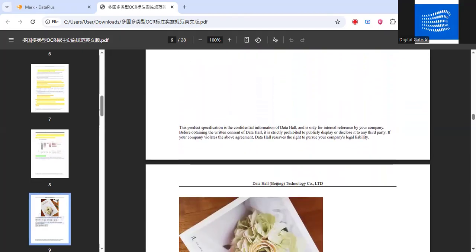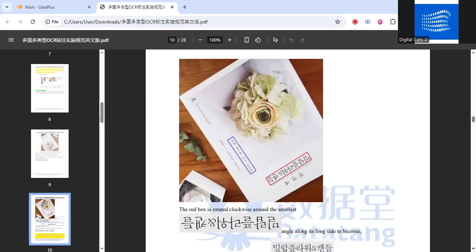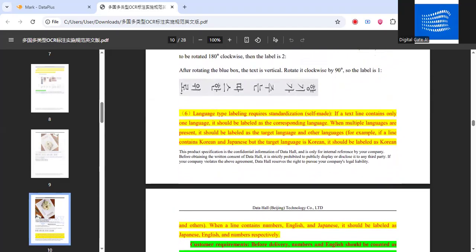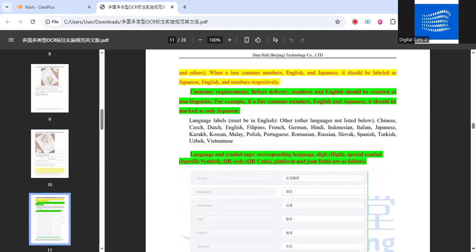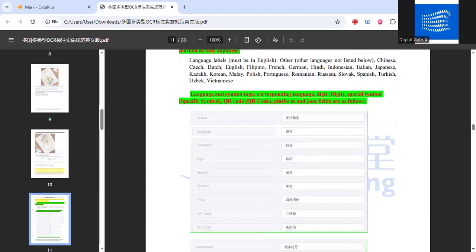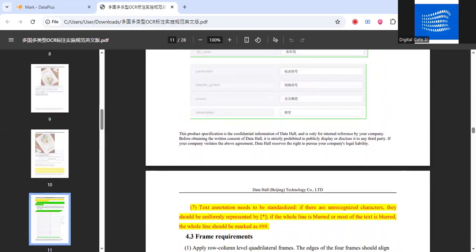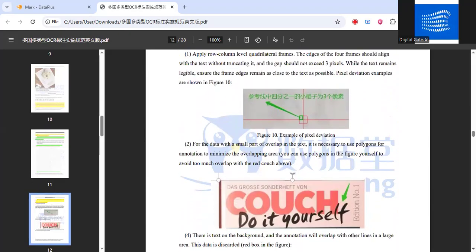Basically, it's the same thing which I have shared with you earlier. So you guys can check these while working. These are the basic things.